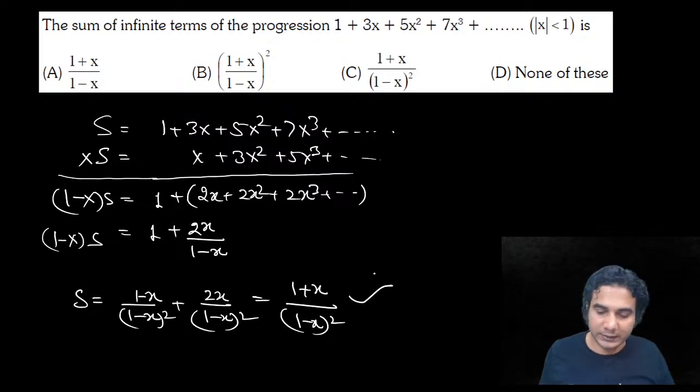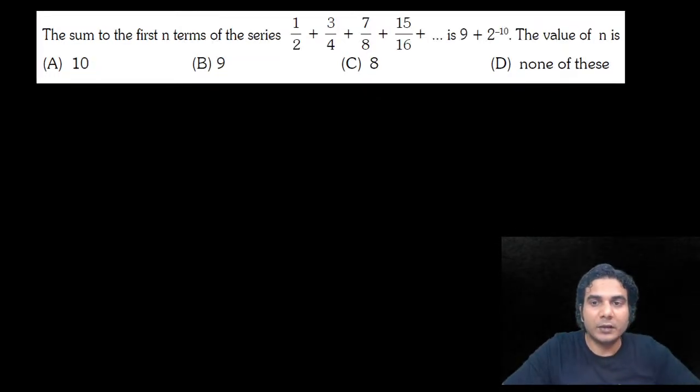So this time your answer is correct, Vamsi. Nicely done. 1 plus x upon 1 minus x. So C is the correct answer. Well done. Now try this one, okay?